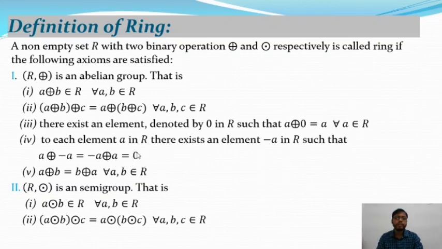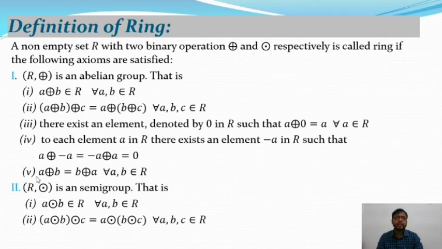And 0 is the identity element, which belongs to R. And minus a is the inverse of a, as well as a is the inverse of minus a, satisfying this relation: a plus (minus a) equals minus a plus a equals 0, and 0 belongs to R. So (R, plus) satisfies the inverse property as well.